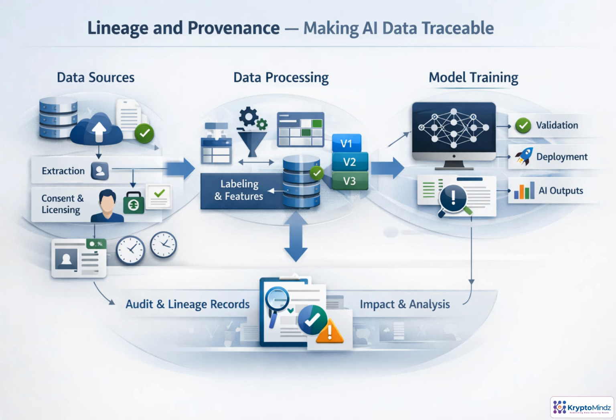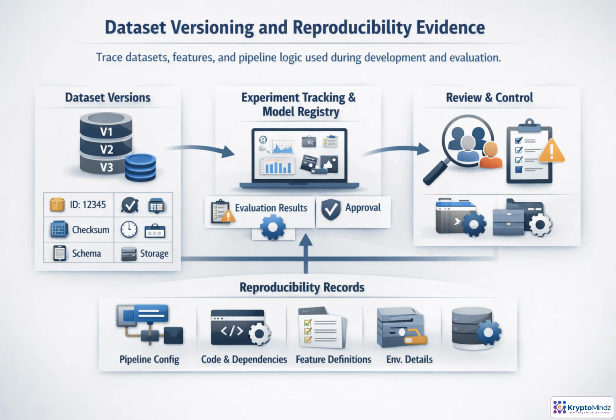When something changes or fails, lineage helps teams trace impact quickly, reproduce model behavior, and answer auditors with evidence instead of memory.